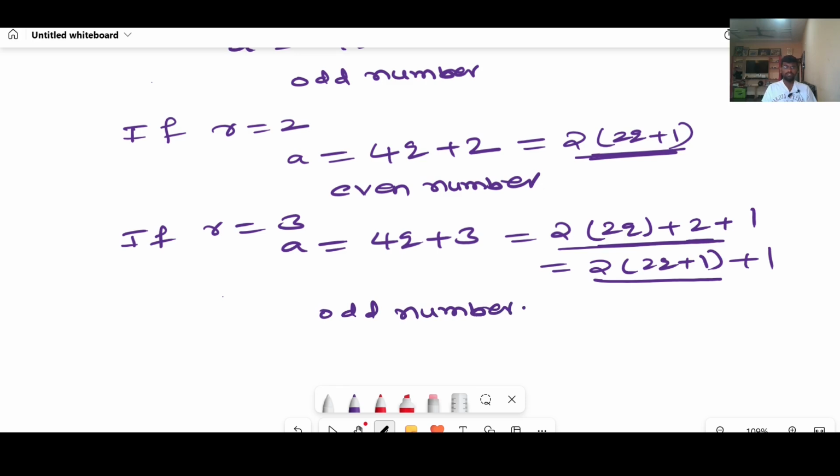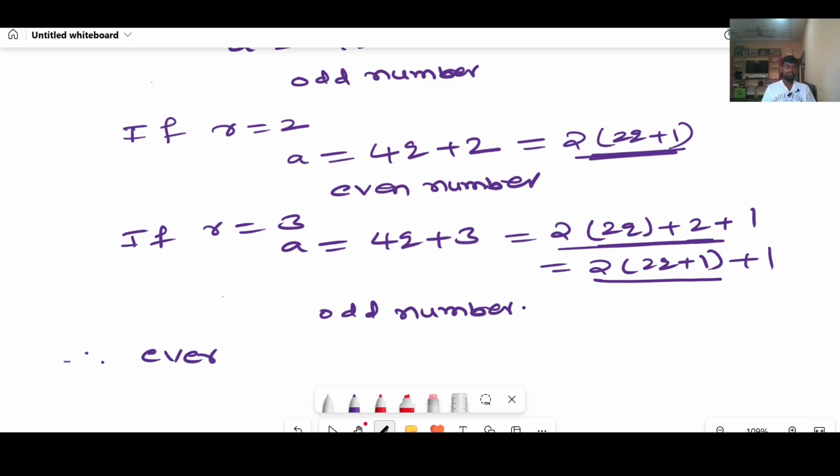Therefore I can conclude, what are the odd numbers here? 4q plus 1 and 4q plus 3, those numbers we have concluded as odd numbers.